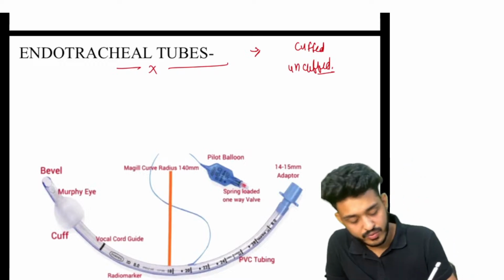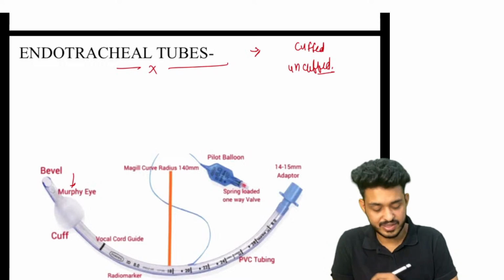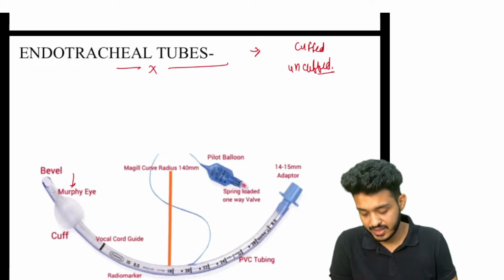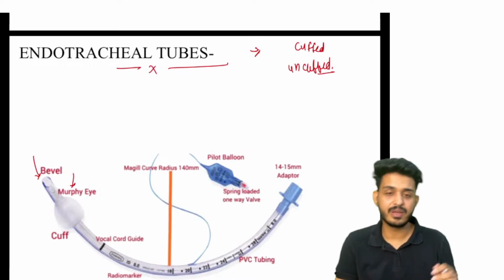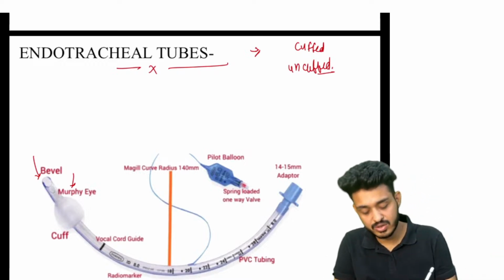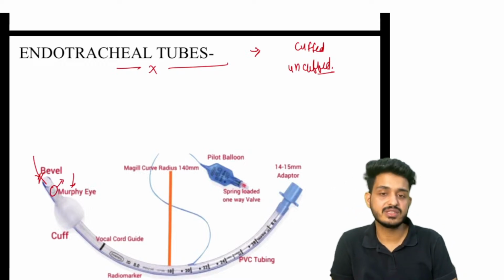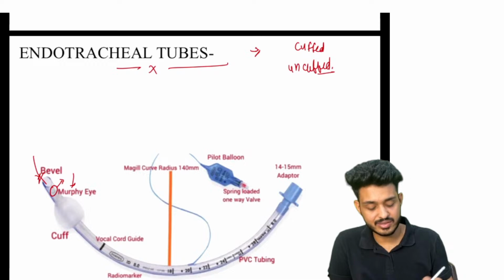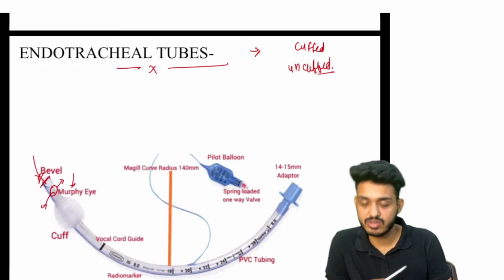Okay, what we are going to do, Murphy's eye. They have asked the question on the Murphy's eye. Very good, guys. So what is happening, this end will be beveled. When they are putting the tube inside, because of some kind of blockage, they have made an extra opening that is known as Murphy's eye for the oxygenation. So what will happen if this opening is blocked? The patient will get oxygen from this part.